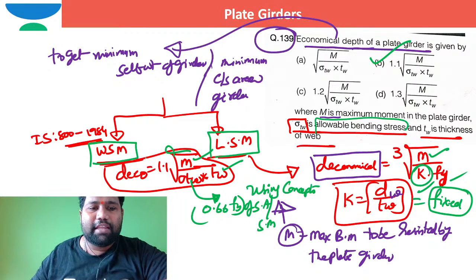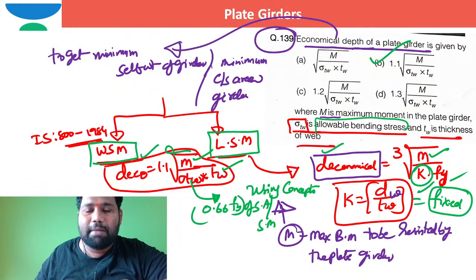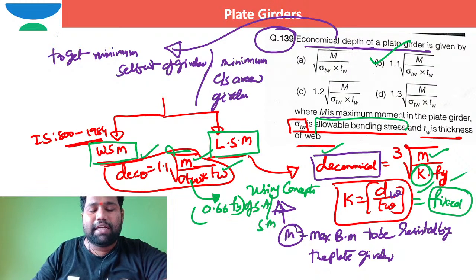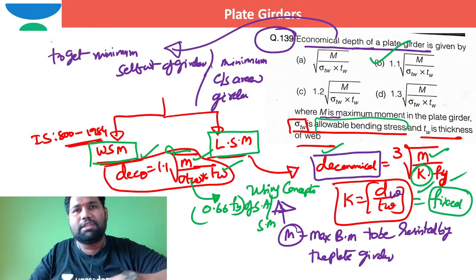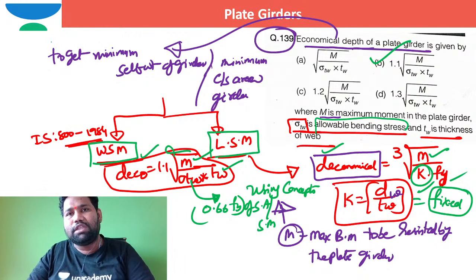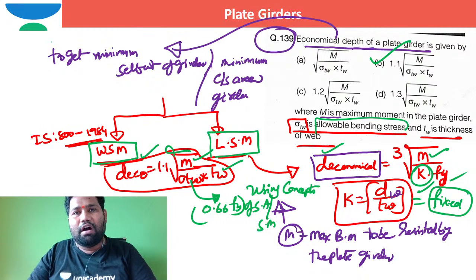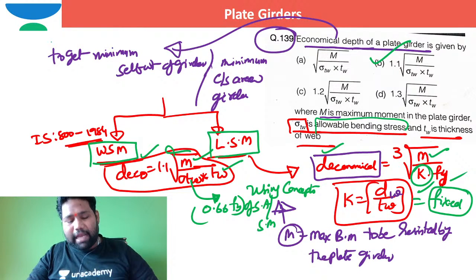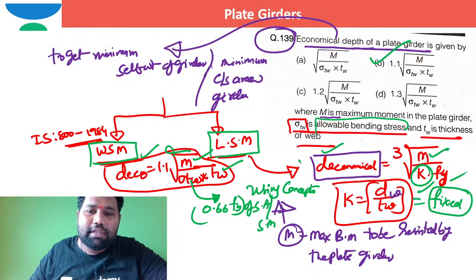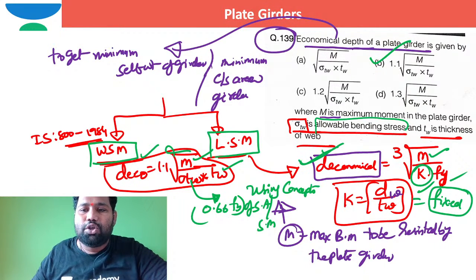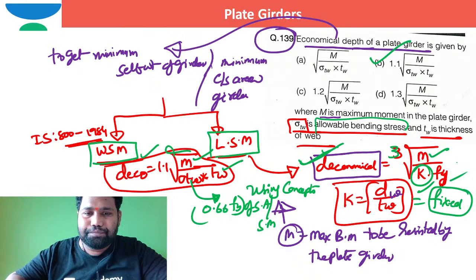For this economical depth, try to write the equation for moment of resistance, and the partial differentiation of that equation of moment of resistance with respect to area of the flange is equated to 0, because the area of the flanges should be less. Like that we will derive, and you will end up with economical depth as cube root of M into k by fy, right?